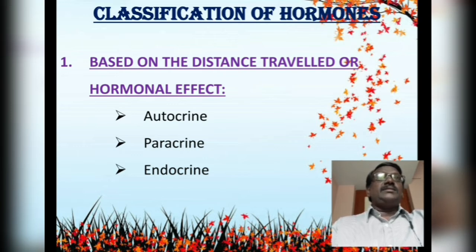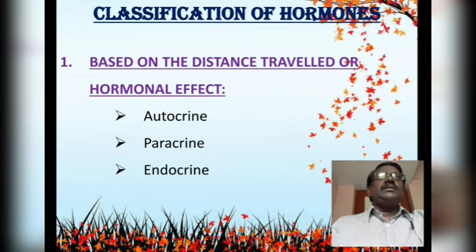And the second category is called paracrine. In this case, the hormone travels for a very minimum distance and completes its action. For example, insulin, which is secreted by the beta cells of islets of Langerhans, travels through the bloodstream and reaches the nearby organ called liver, where it exhibits its reaction.